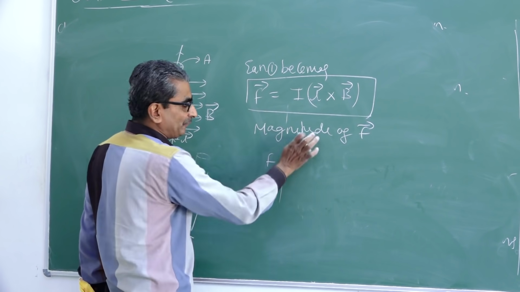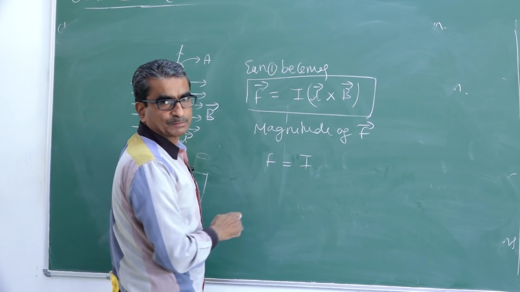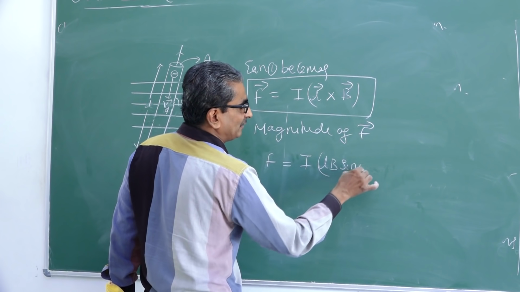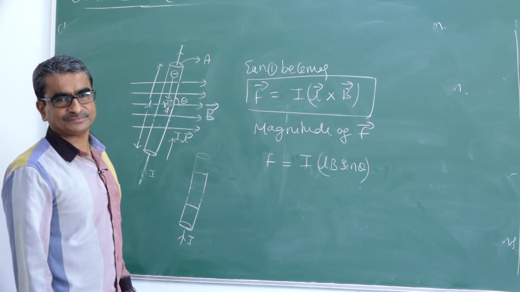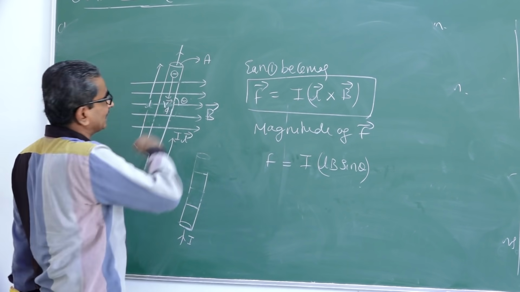The magnitude is represented by F without an arrow, which is equal to I into, what is the cross product of two vectors? The product of the magnitudes of the two vectors and the sine of the angle between them. So this is the magnitude of the force acting on the conductor.